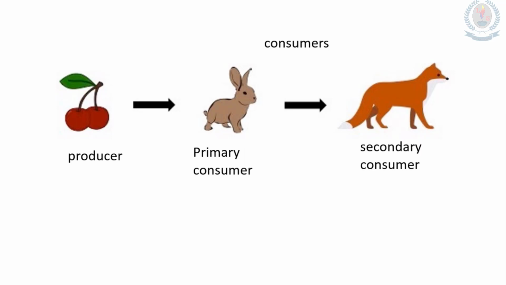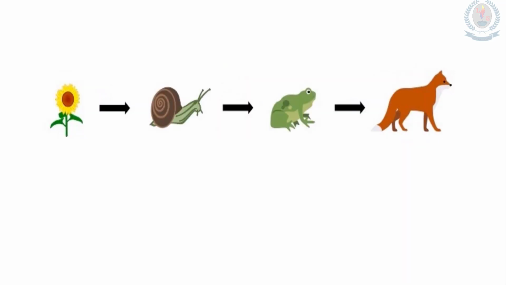So we can call it the secondary consumer. Now tell me, how many trophic levels are in this food chain? Producer, primary consumer, secondary consumer. There are 3 trophic levels in this food chain.